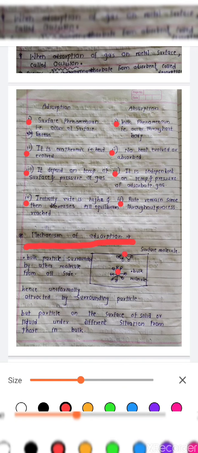If you observe the molecule present in the bulk, it is surrounded by a number of other molecules from all sides, and all those molecules attract that bulk molecule. If you consider the net force, the resultant force on that bulk molecule, that resultant force is 0.